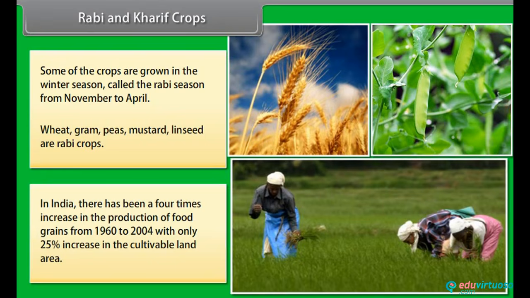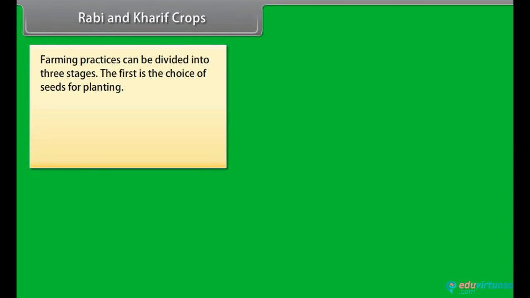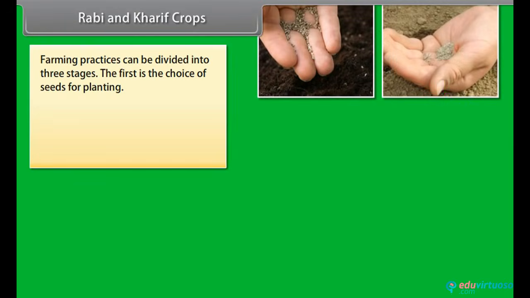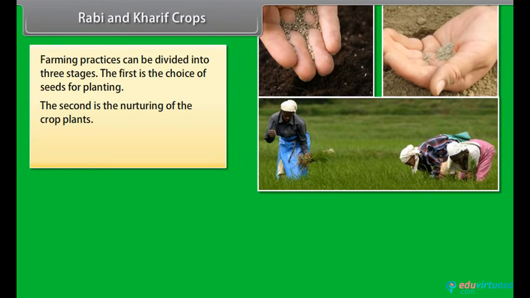In India, there has been a 4 times increase in the production of food grains from 1960 to 2004, with only 25% increase in the cultivable land area. Farming practices can be divided into 3 stages. The first is the choice of seeds for planting. The second is the nurturing of the crop plants.